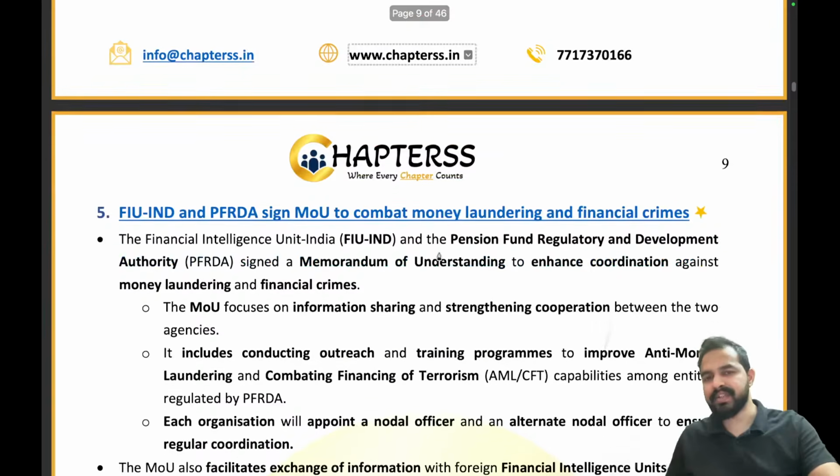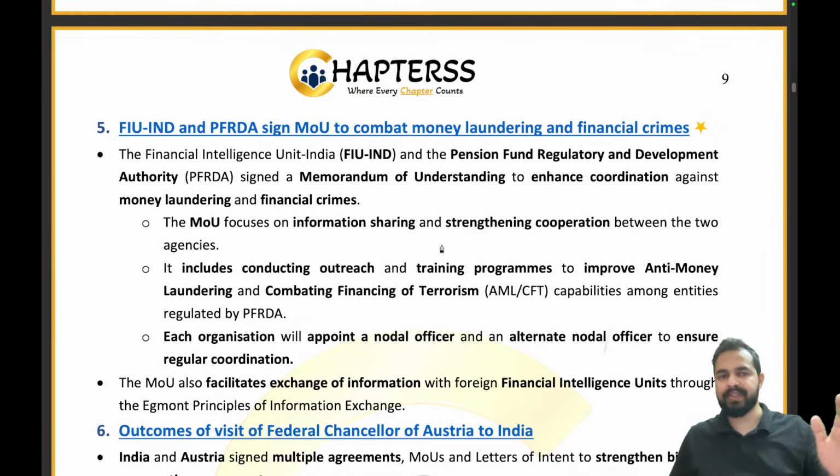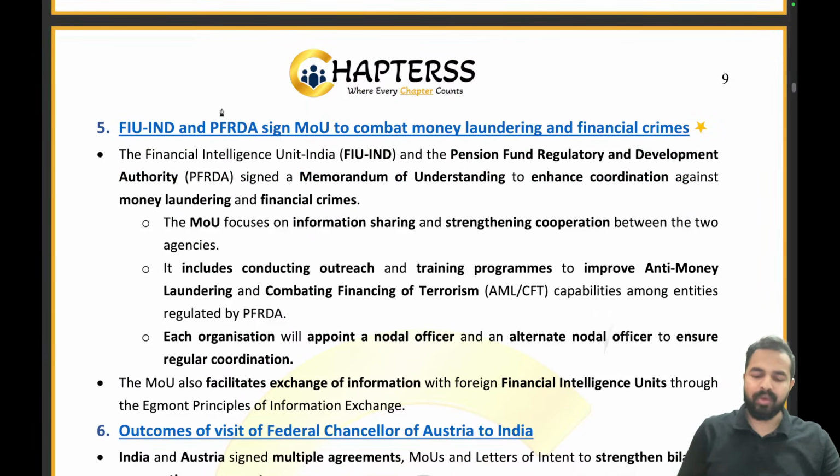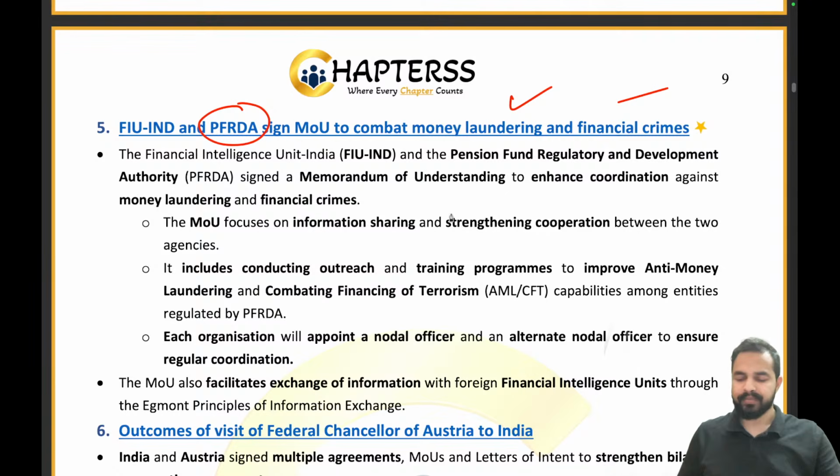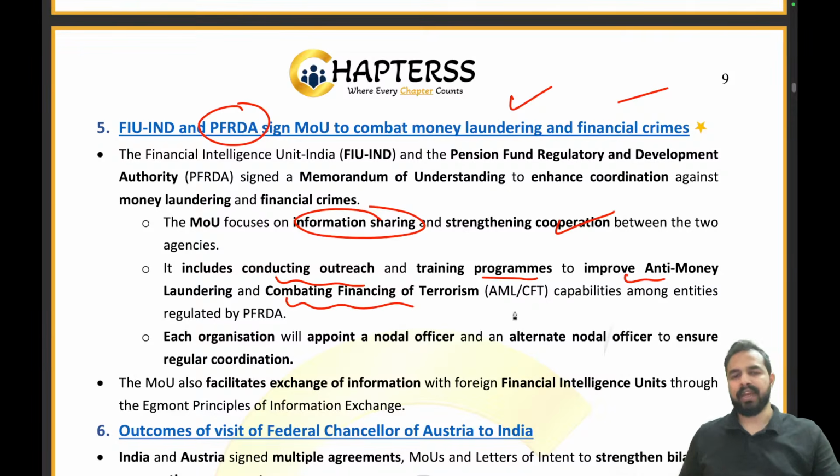Similarly, my dear friends, as this MOU has been signed between FIUND and SEBI, a similar MOU was signed between FIUND and PFRDA to combat money laundering and financial crimes, right? Again, both institutions will be sharing information and strengthening cooperation between the two agencies. They will be conducting outreach and training programs to improve anti-money laundering and combating the financing of terrorism.